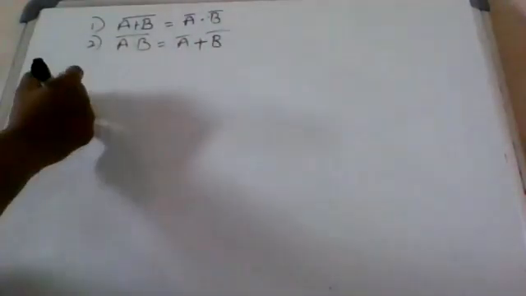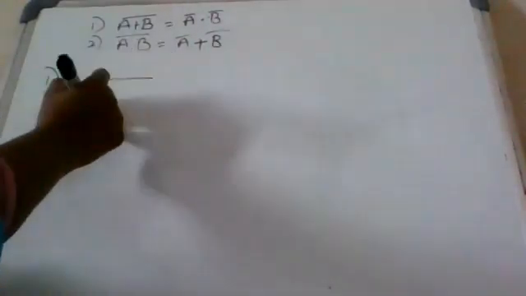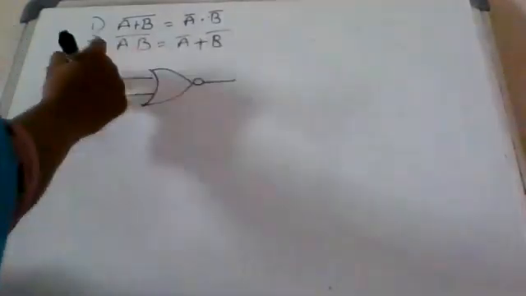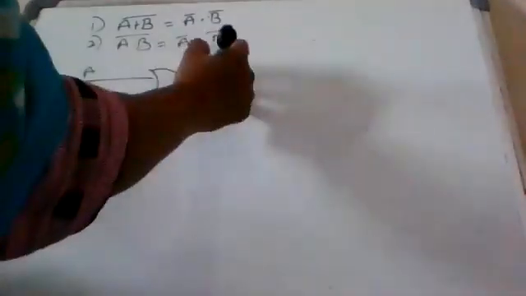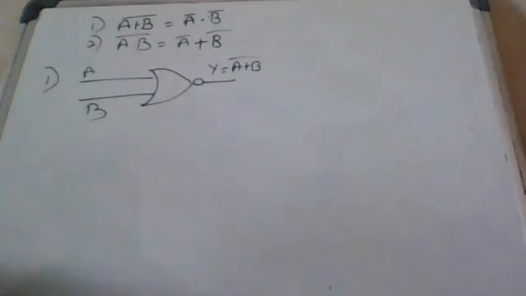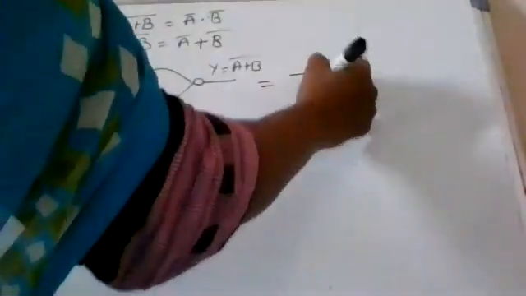Here we have first one, symbolic representation. So A, B inputs. What is the output? A plus B whole complement, equal to A complement dot B complement.